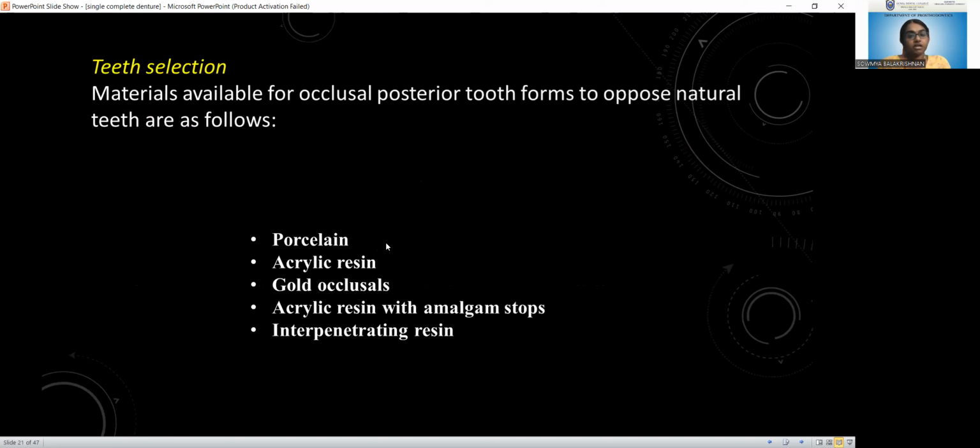Then, coming to after jaw relation, we have to go for the teeth selection. The materials available for occlusal posterior tooth forms to oppose the natural teeth are porcelain teeth, acrylic resin, gold occlusals, acrylic resin with amalgam stops, and interpenetrating resins.